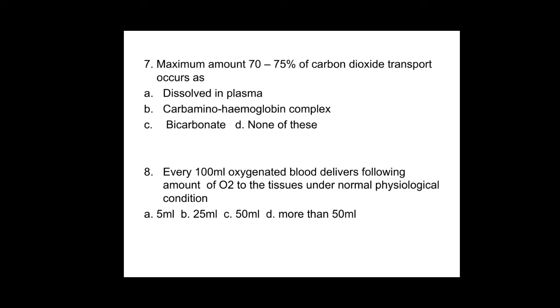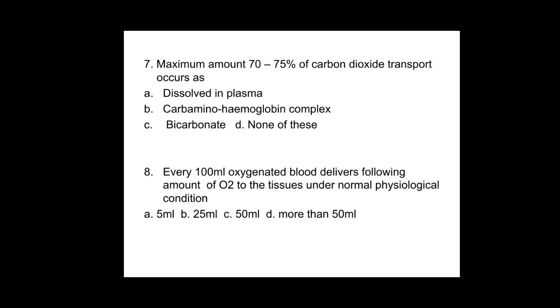Seventh question, maximum amount, 70 to 75% of carbon dioxide, is transported as option A dissolved in plasma, option B carbaminohemoglobin complex, option C bicarbonate, D none of this. This I have told at the beginning of transport of gases. Majority of the carbon dioxide is transported as bicarbonate.